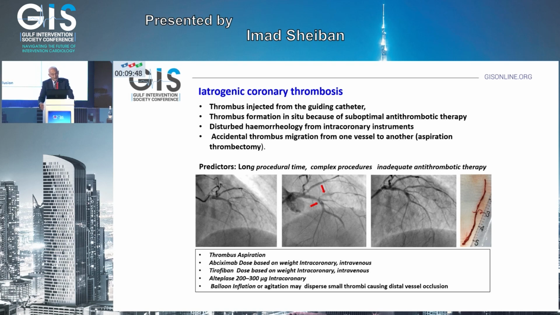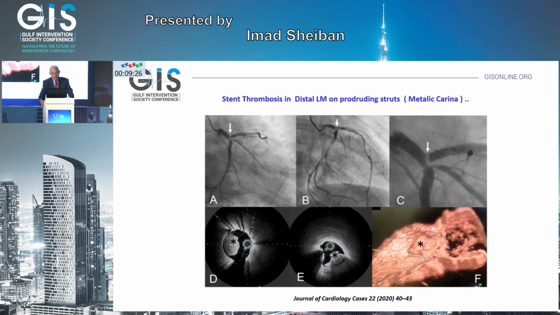So again, in these cases, thrombus aspiration is needed, as well as antithrombotic therapy in situ or systemic. Balloon inflation or agitation before may disperse small thrombi causing distal vessel occlusion, but again, antithrombotic therapy might help.